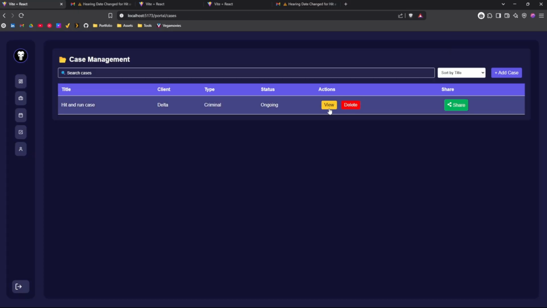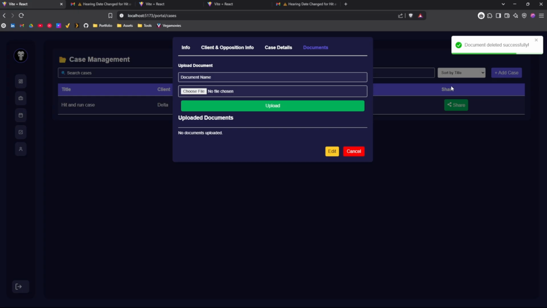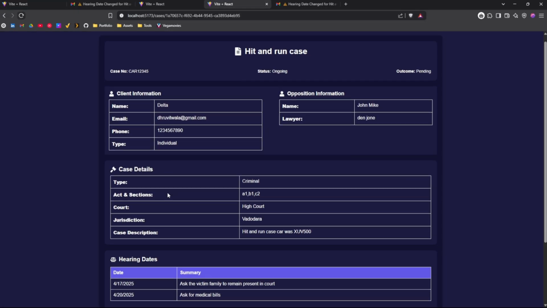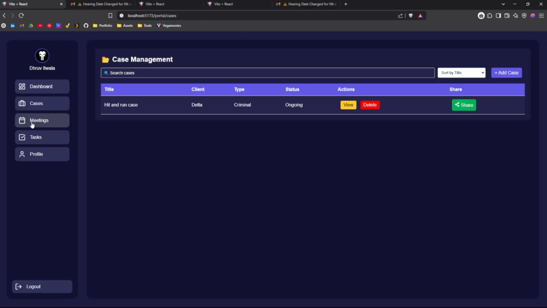So yeah, this is how it works. You can easily delete if you want. You can also update the documents, and also remove the documents. As you can see, the document has been removed. So in the public section also, our documents will not be available. So yeah, this is my case component.